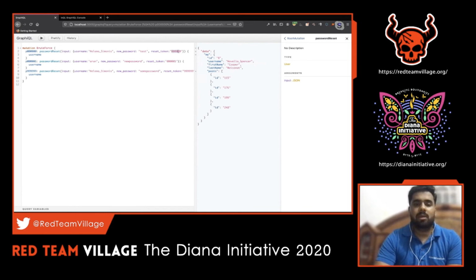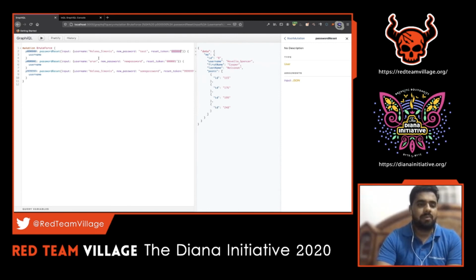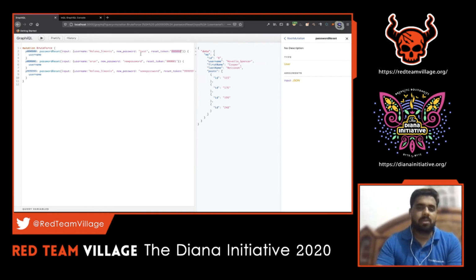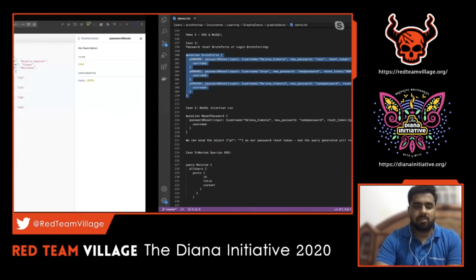Obviously there'll be some random IDs nowadays, so you can think of the same scenario in a login request, for example, because in one of the real-time cases I've noticed in a login request as well, when you try out username and password, if you try more than 2-3 times, then obviously there'll be an account lockout condition, or there might be some ID reference which is set to that. And if you want to try out a brute force attack, you can still do that just by using nested queries. So that is one good feature. And 2FA can also be bypassed with the same scenario.